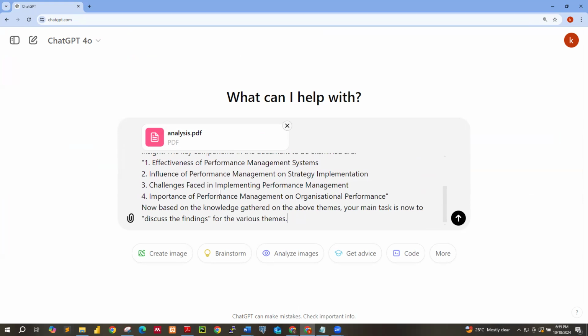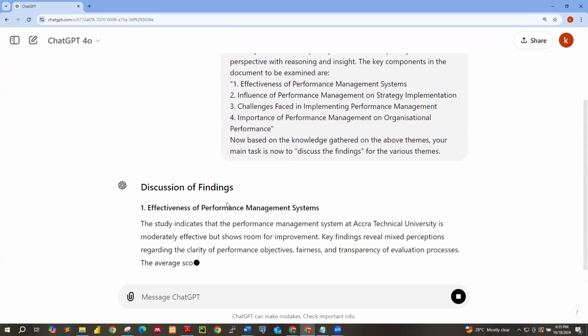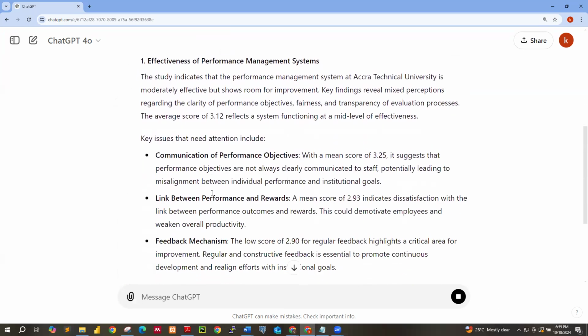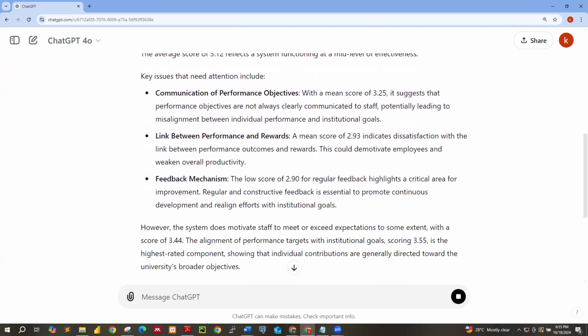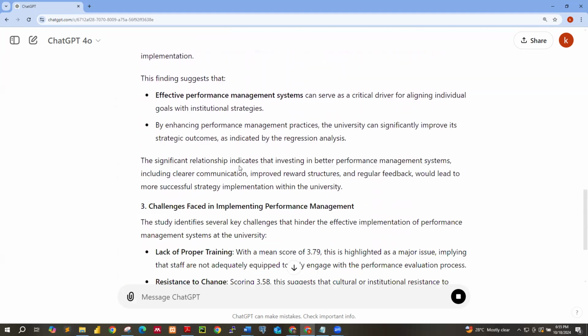Now when you get a response, you can look at the response and you can push for more analysis or discussions. You can push for more discussions. And that is what we call iterative prompting, okay? All right, so let's push this one and let's see what we get. Okay, so you realize that because I gave out 1, 2, 3, 4, the response is giving me key issues that need attention. However, the system does not motivate staff, and in conclusion,